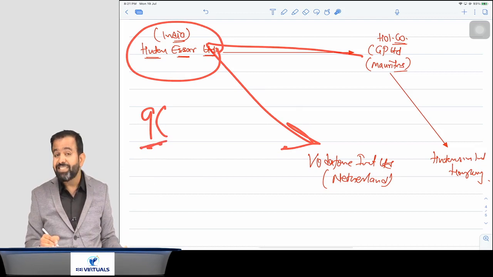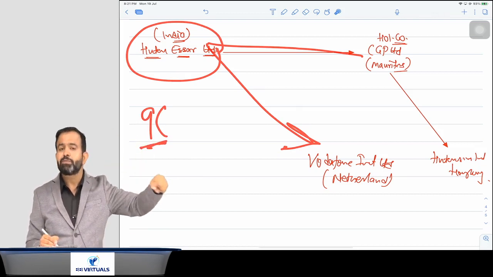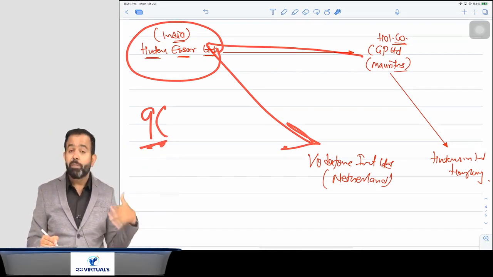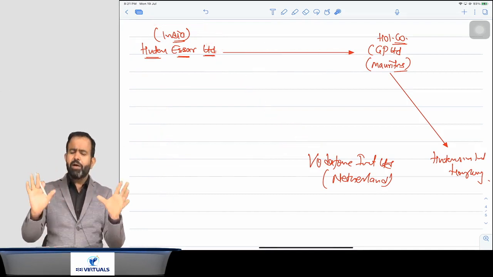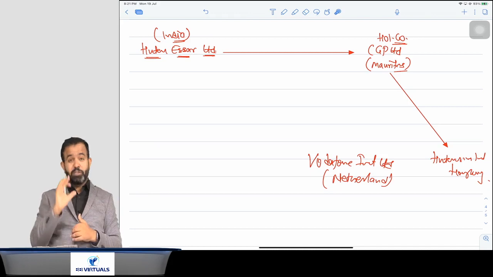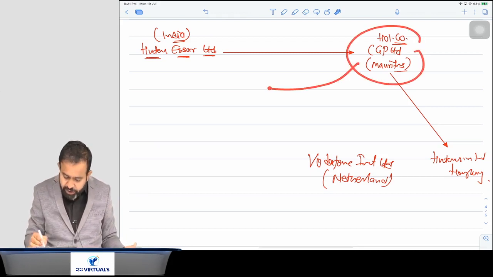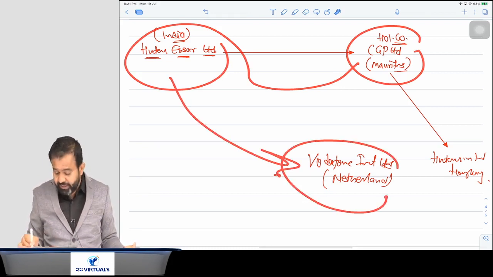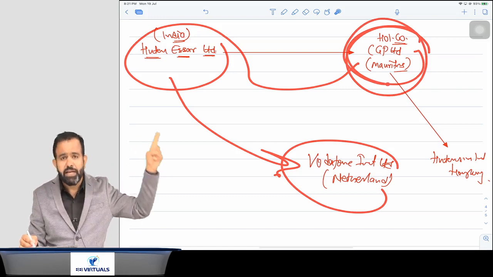and section 9 says that if Indian company shares are transferred, it is treated as a transfer. Capital gain is applicable in India if you transfer the Indian company share, because an Indian company share is an Indian asset. It is located in India and you have to pay the tax in India. So if CGP transfers the share of the Hutch SR Limited Indian company to Vodafone International, then yes, CGP is required to pay tax in India because they are selling the Indian company share.